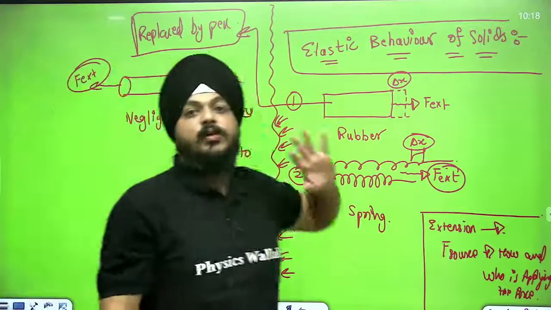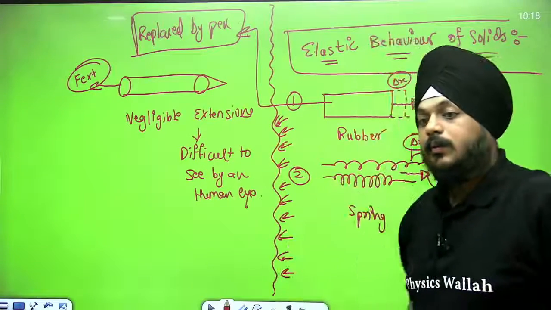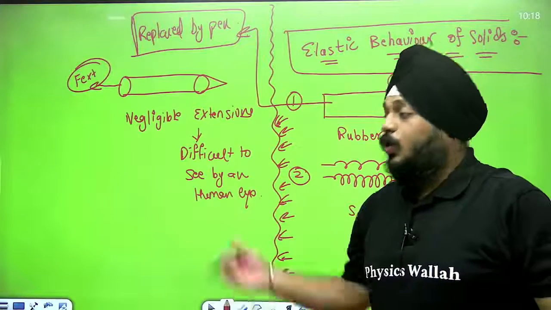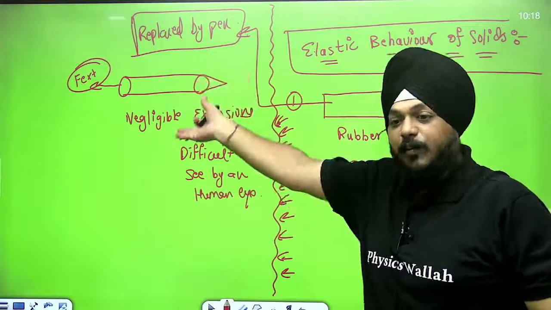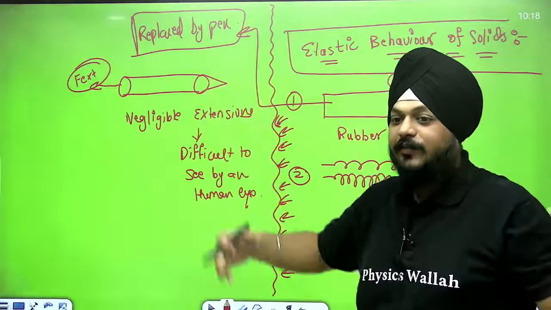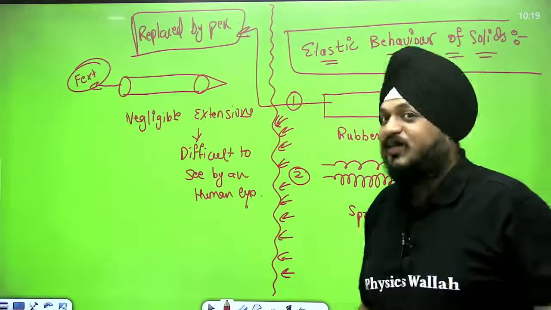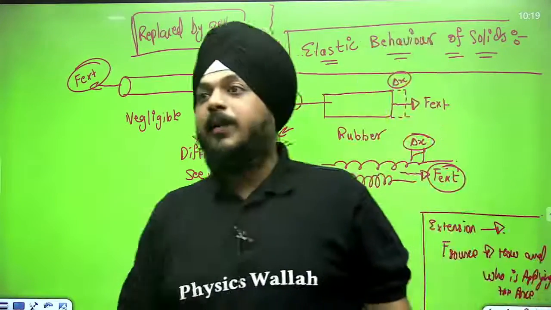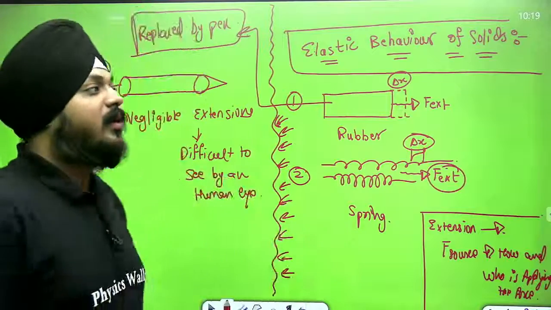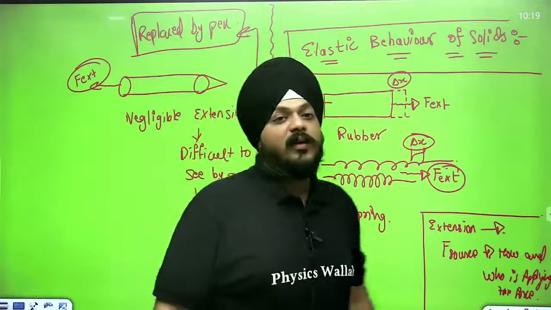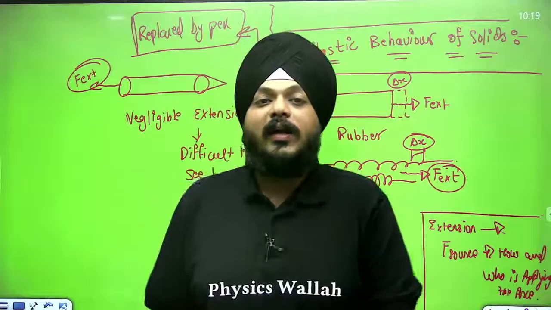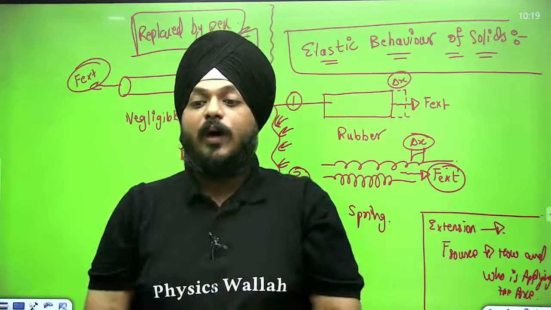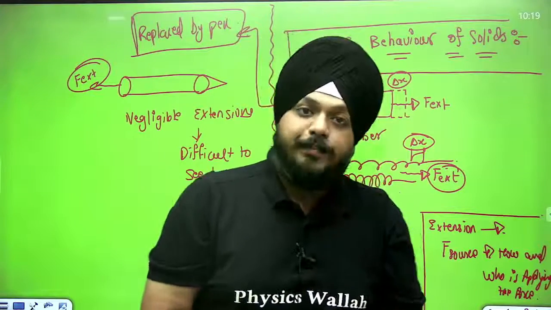It is quite difficult to see by a human eye. Okay. So, in this case, I am going to say there is no elastic behavior of the solids. In this case, I am going to say yes, the solids are showing elastic behavior. Wrong. This is a myth students hold while studying this chapter. Generally, they used to avoid it. They only concentrate on the single specific law, that is Hooke's law. Okay, but the actual logic of this chapter lies behind.